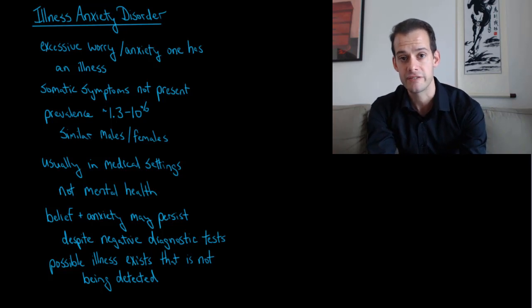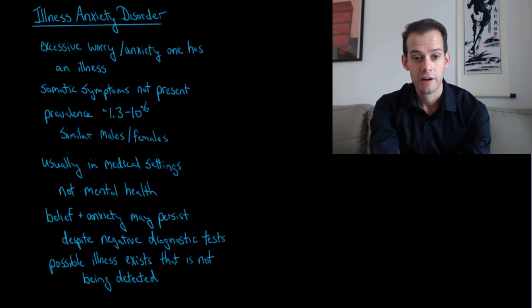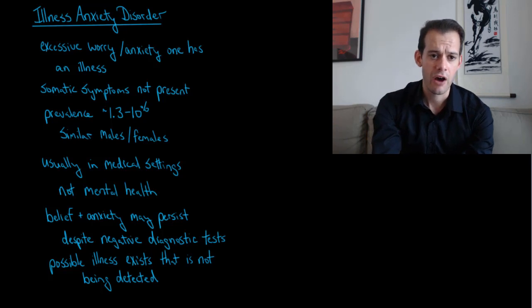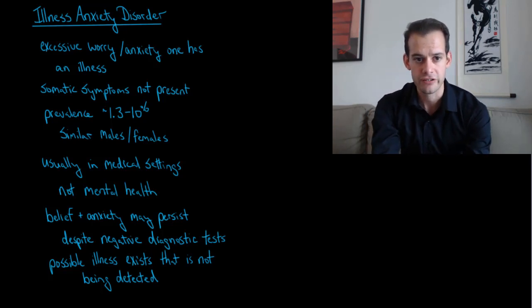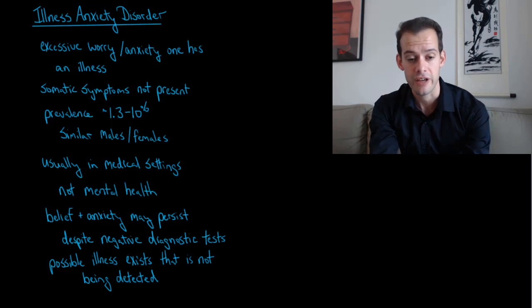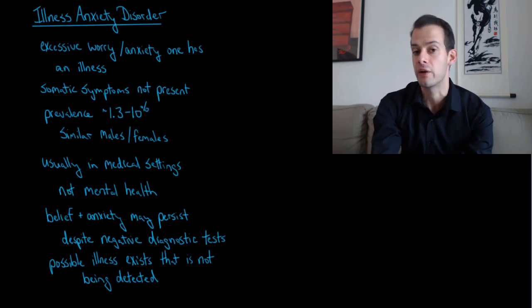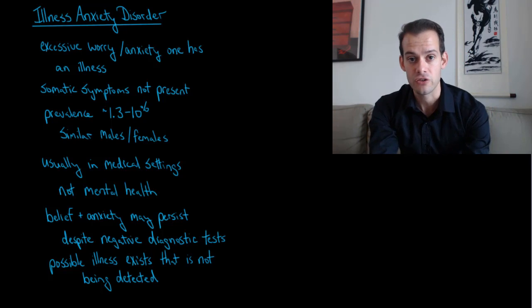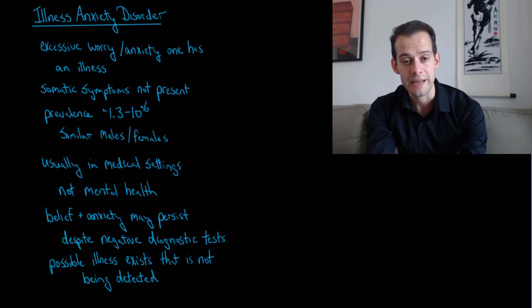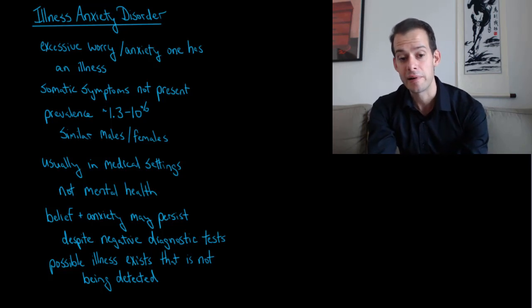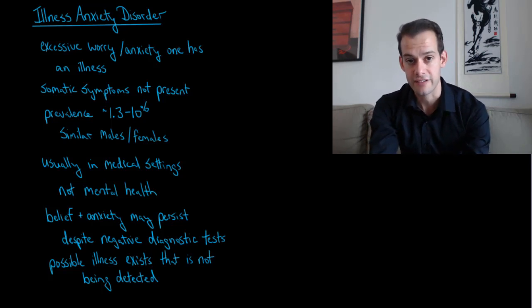The estimated prevalence for this in the DSM-5 gives a fairly broad range from about 1.3% up to about 10%. And it's estimated to be similar between males and females. Now, the patients who receive this diagnosis of illness anxiety disorder are often found in medical settings. That's because they don't believe that they have a mental health problem. They think they have a physical health problem. So they go to a hospital, they go to an emergency room, or they go to see their doctor, and they have this anxiety associated with the illness, and yet it seems that they don't actually have the illness. And their belief and the anxiety that they're experiencing can persist even after getting diagnostic tests that are negative.